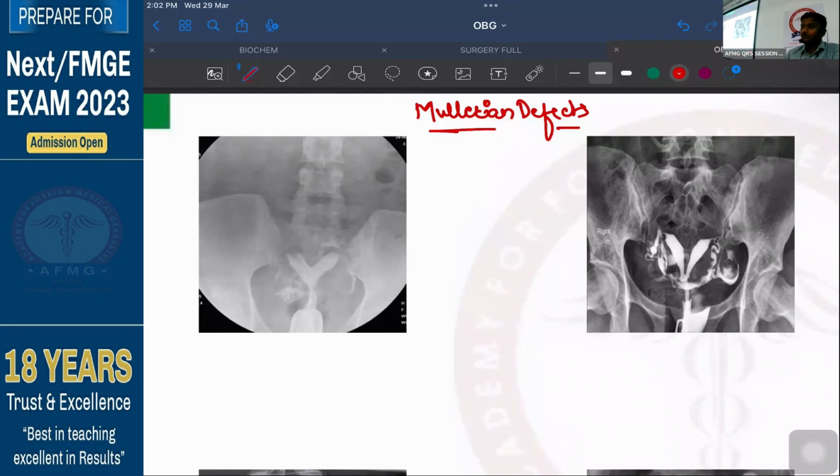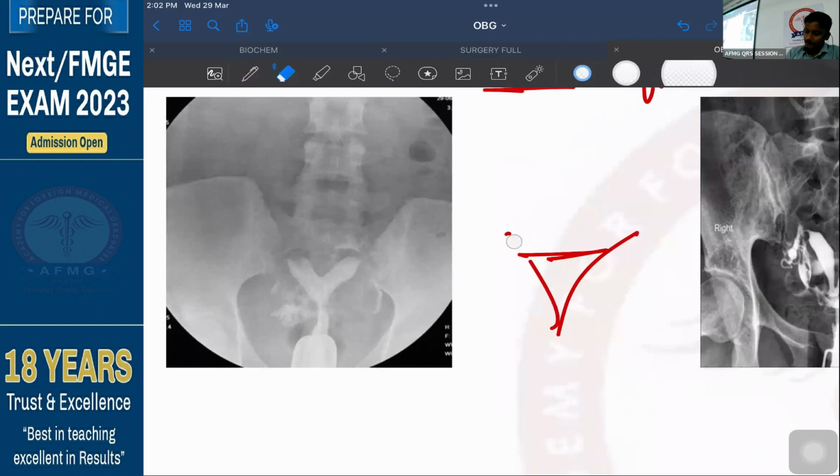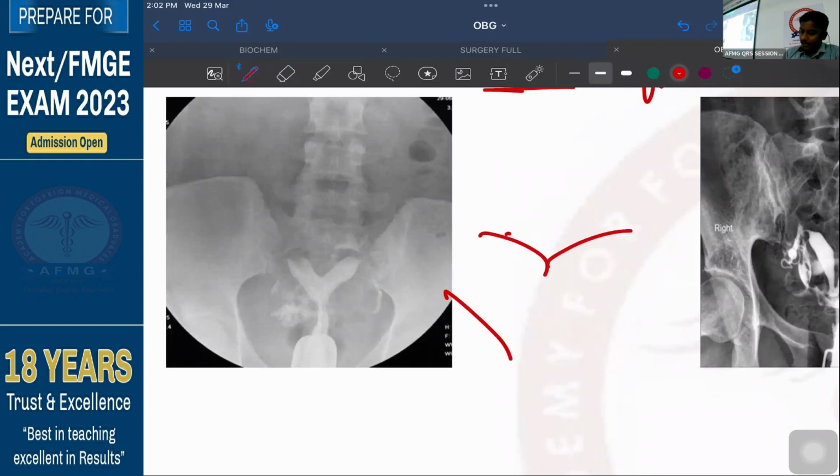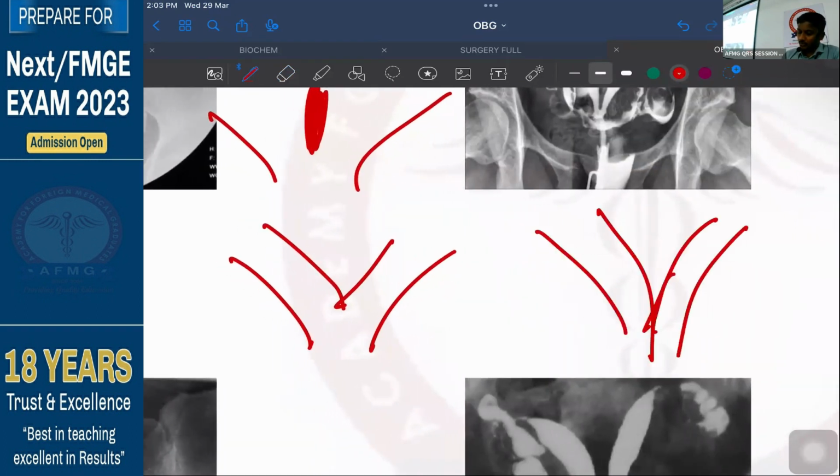Okay, that's important. So this Mullerian duct during development in the fetus, what happened? It did not develop properly. So what can happen? Like there is one Mullerian duct on the right side, other Mullerian duct on the left side. Okay, it fused in the lower part, but it failed to fuse in the upper part. In the upper part it did not fuse properly. Or second, it completely fused, but what happened? Just a minute. It completely fused together, but at the fusion it formed a septum. Okay, in the second part I am saying it is fused in the lower part, not fused in the upper part. In the third part I am telling you almost nothing has fused, only the vagina is fused, not the cervix is fused, not the uterus is fused.